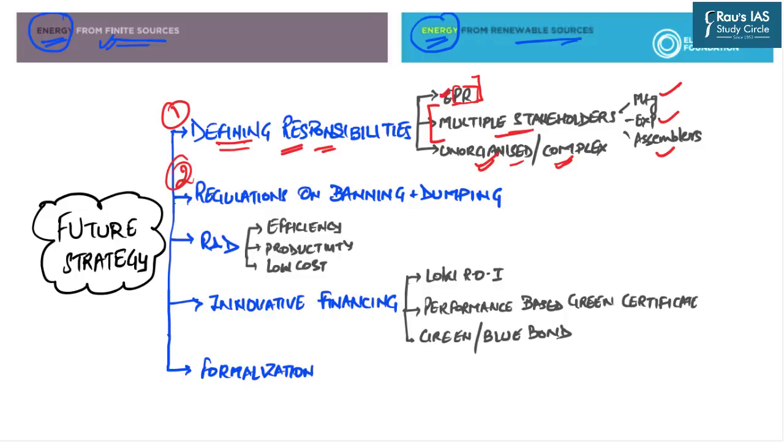The second important step, this article says, is that the government must come up with regulations to ban the dumping and burning of the waste. Now we all know that burning of the waste is one of the easiest means sought by various people in order to get rid of that waste. Either they burn that waste or they dump that waste on the grounds available near their homes.